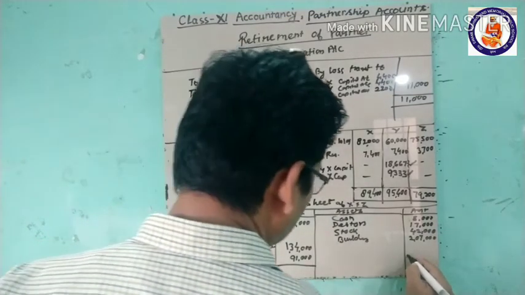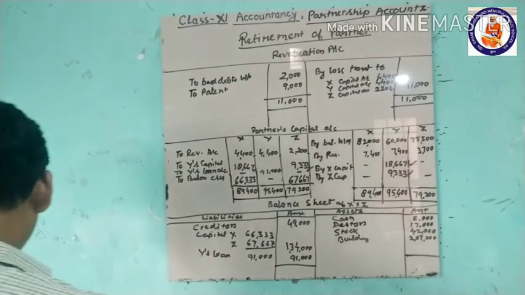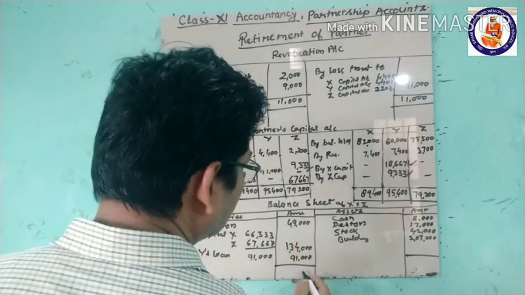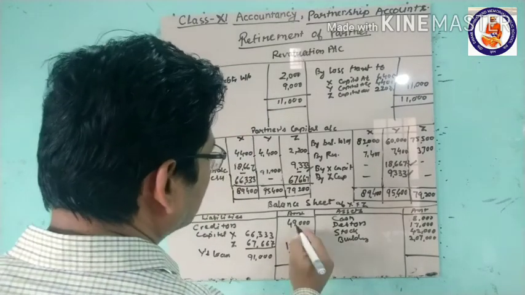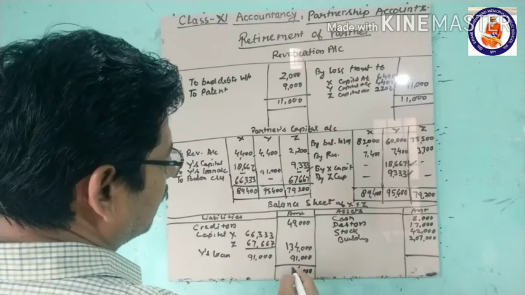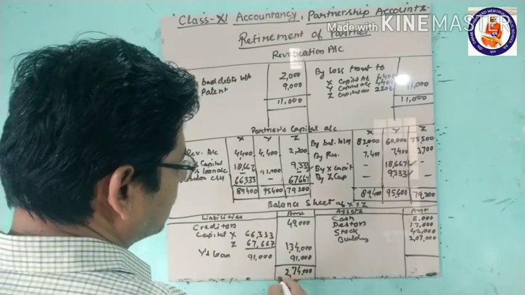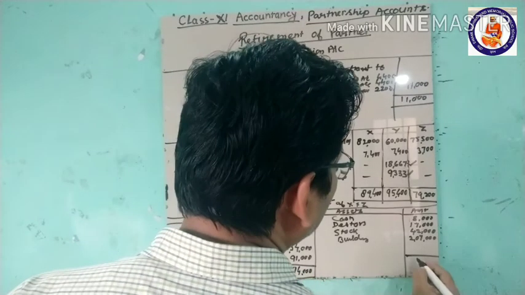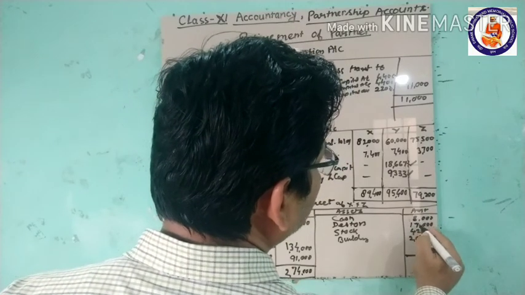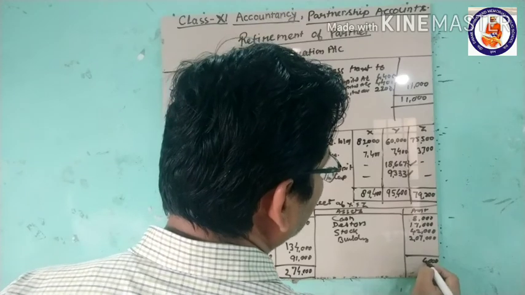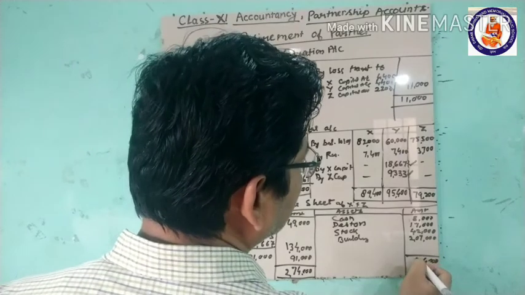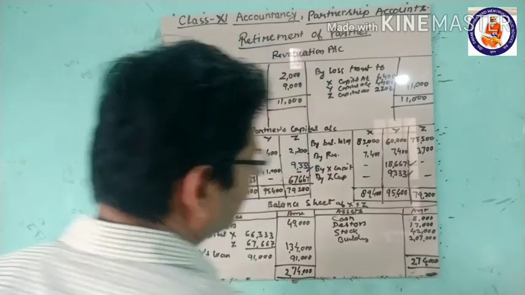When we total up, it comes to 2,74,000, and here also the total is 2,74,000.